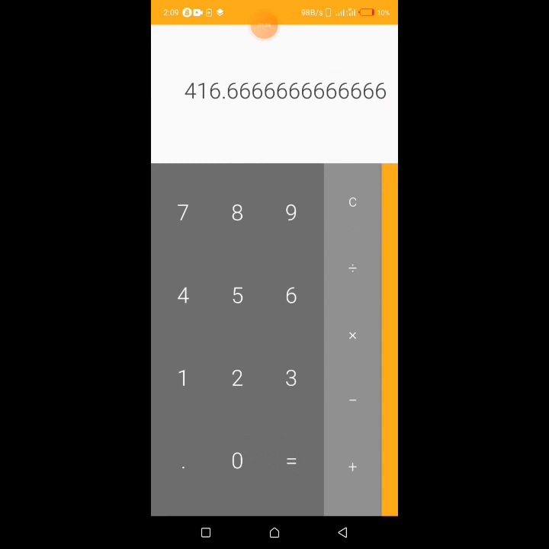whereas the black market rate is $743 minus 416.6. Let me just say 417. You can see that this is an extra 326 naira per dollar.